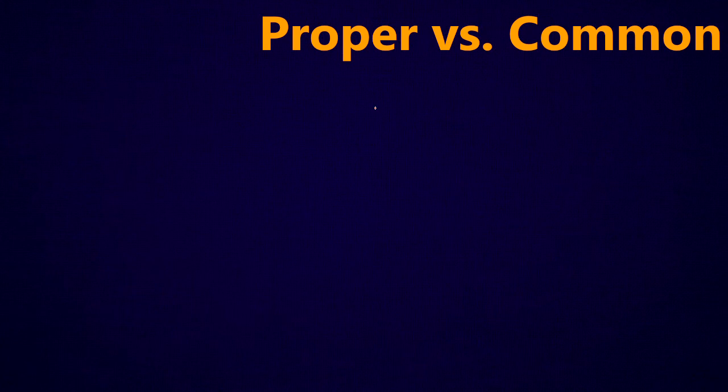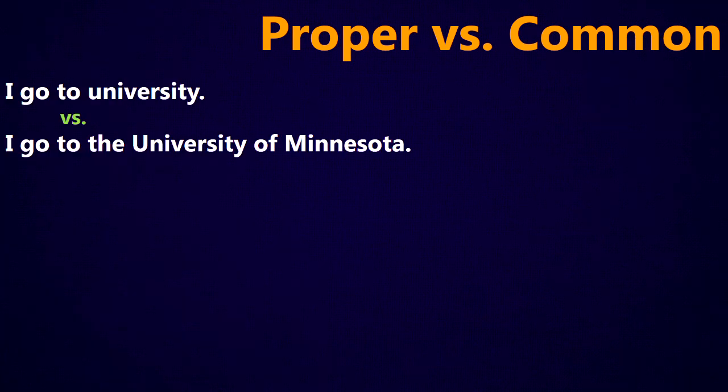Then we can divide nouns into proper versus common nouns. And this affects the spelling of the word. So for example, if I say I go to university or I go to the University of Minnesota, if you look at the word university, in one sentence it's lowercase and in the other sentence it's capitalized. So when it's capitalized, we call it a proper noun. When it's not capitalized, we call it a common noun. So a common noun is just a general noun. A proper noun is a specific name for a person, place, or a thing.